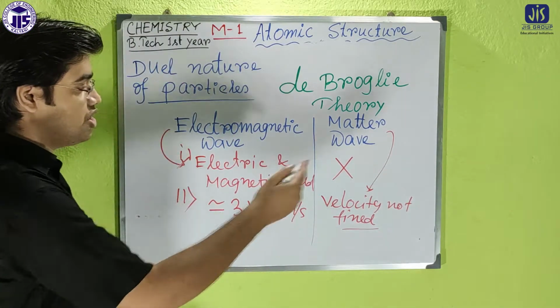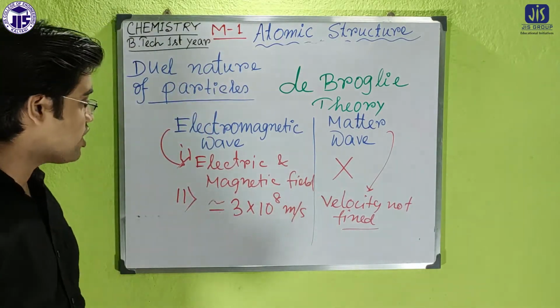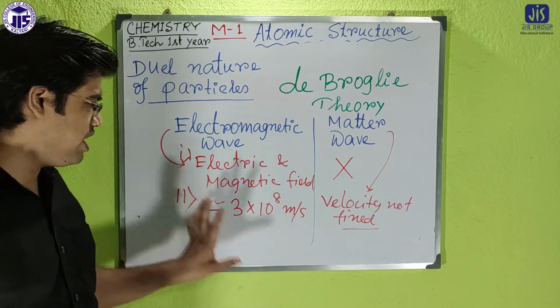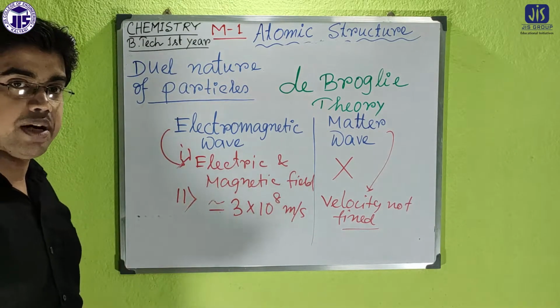So this is another difference: in case of matter wave the velocity is not fixed, but in case of electromagnetic wave the velocity is more or less fixed, and it is 3 into 10 to the power 8 meter per second.